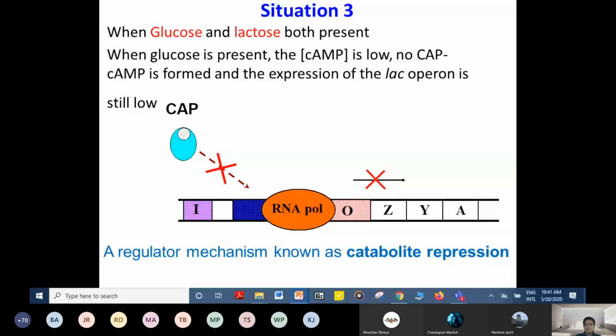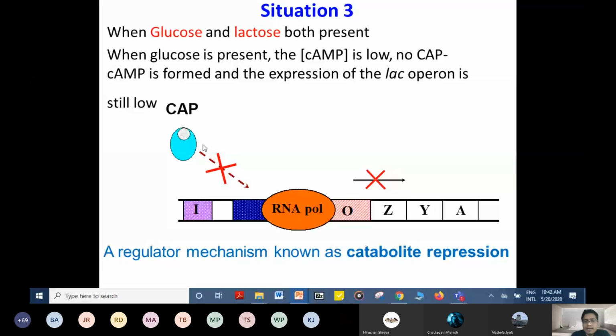When glucose is present, the cyclic AMP is low. No CAP cyclic AMP complex is formed, and the expression of the lac operon... When glucose is also present, what happens? When glucose is present, cyclic AMP is low. And when cyclic AMP is low, the complex formation, that is the cyclic AMP and CAP complex, cannot happen, and that cannot come and bind here. And that's why in this condition also the lac operon will not be activated.